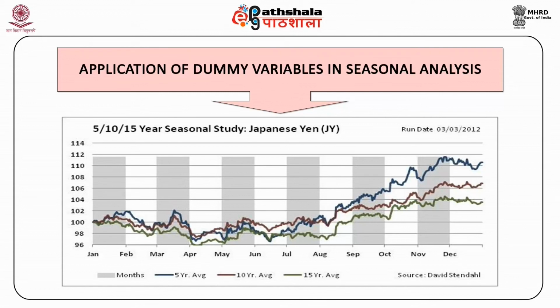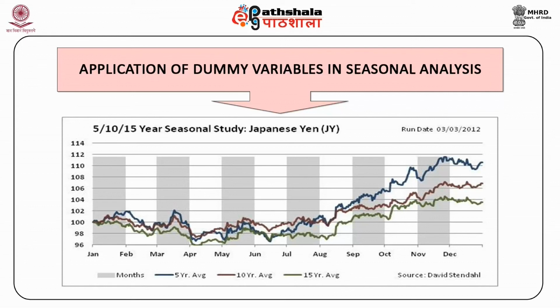Deseasonalization or seasonal adjustment is termed as the process of removing the seasonal component from a time series, and the time series thus obtained is called the deseasonalized or seasonally adjusted time series.